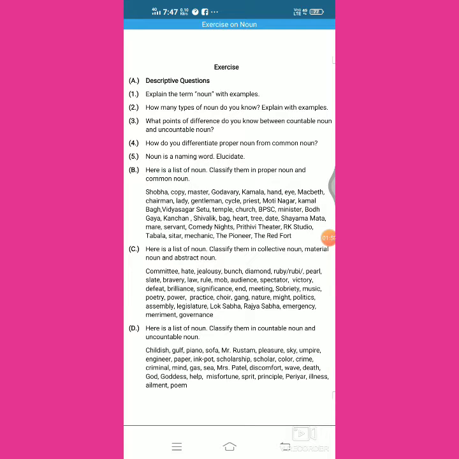Now coming to the first question under descriptive nature: explain the term noun with examples. We know whatever things we see around us are all nouns. They are all naming words.